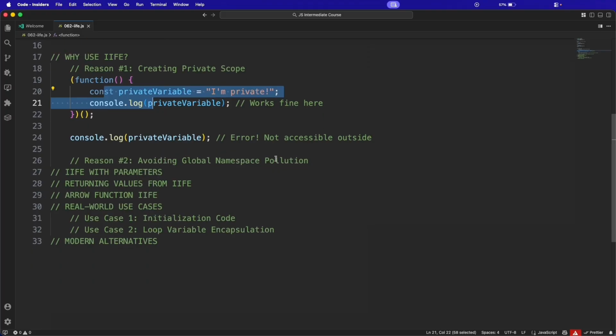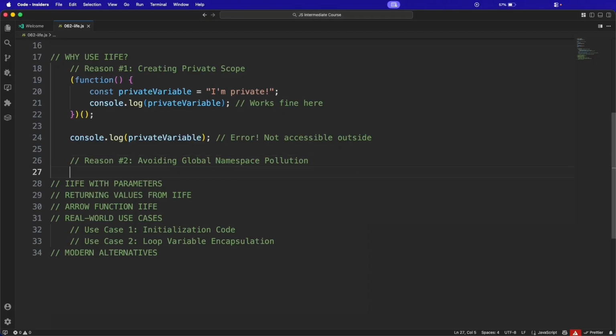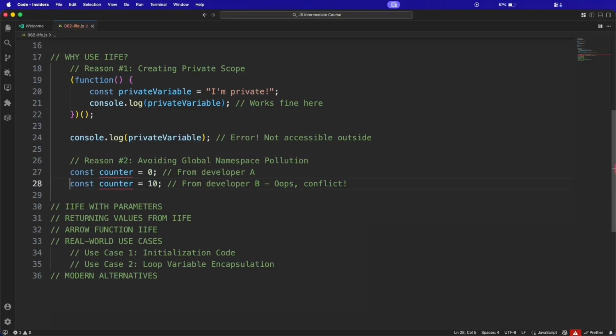Okay. The reason number two is avoiding global namespace pollution. Imagine you are working on a large project with multiple developers. Without proper scoping, variables can easily conflict. Maybe you are just putting this one, okay, counter 0 for developer A, counter 10 for developer B. Oops, this is a conflict, right?